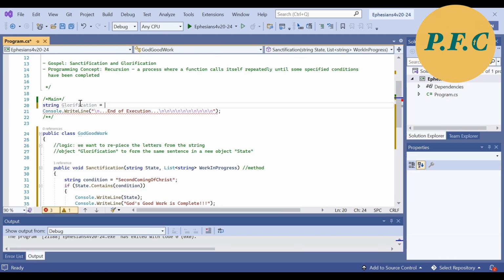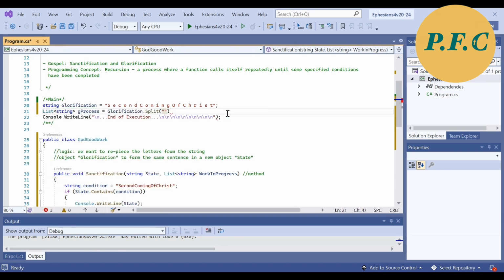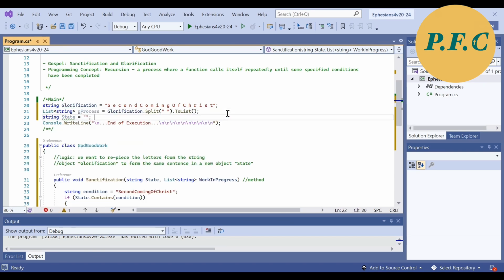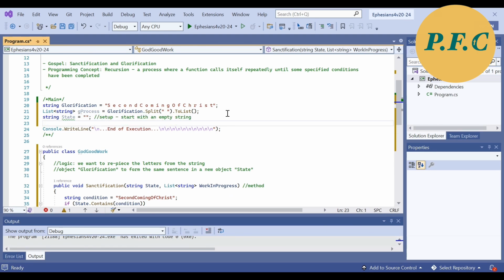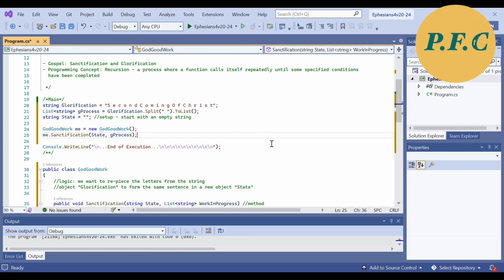Let's go back to the start of the program in the section marked as main that we have set aside earlier. I will create the starting parameter and a new object of the class that I will call the action from. Now let's build the program and run it.